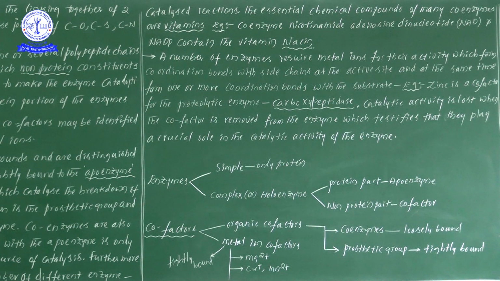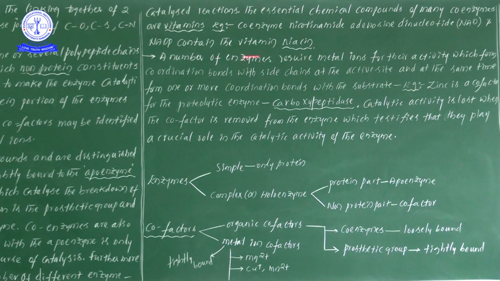For example, the coenzyme nicotinamide adenine dinucleotide, simply NAD.